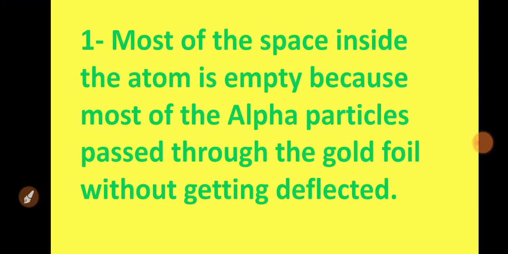The first conclusion is that most of the space inside the atom is empty, because most of the alpha particles pass through the gold foil without getting deflected. Since most of the alpha particles pass in a straight line without any deflection, it means the maximum part of the atom is hollow, that is vacant. That is why our alpha particles passed without any deviation.